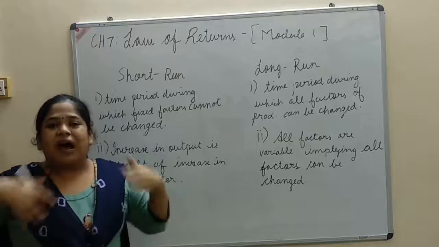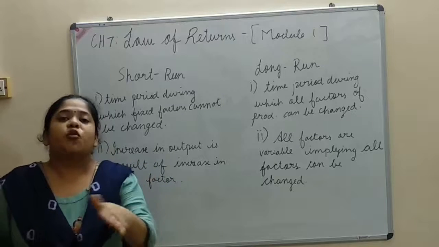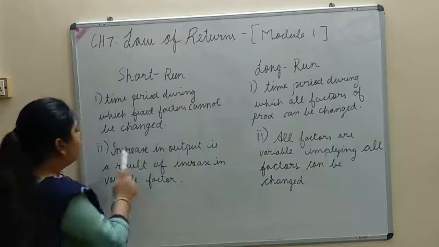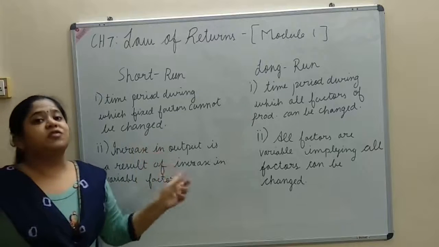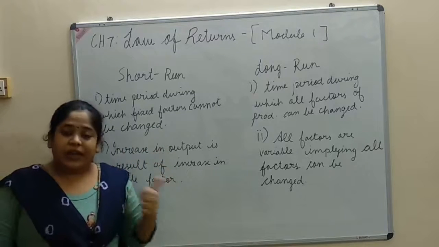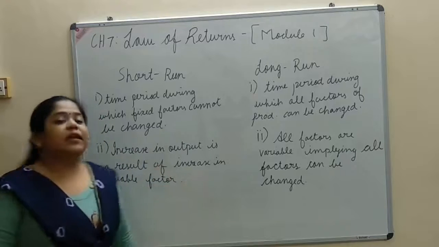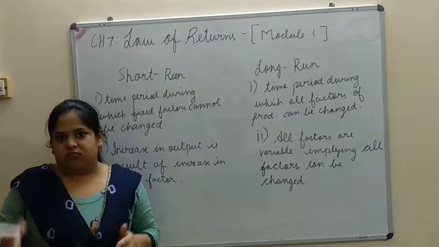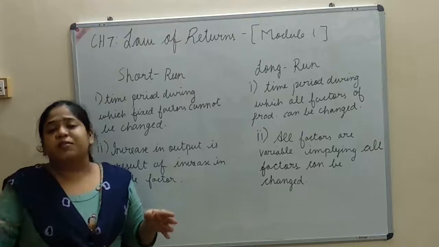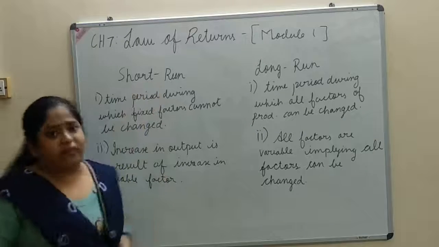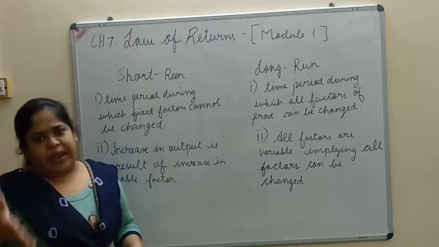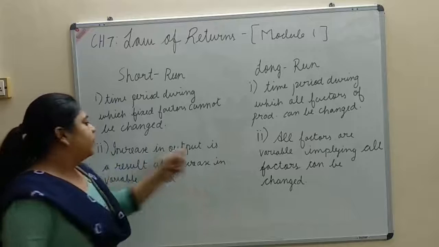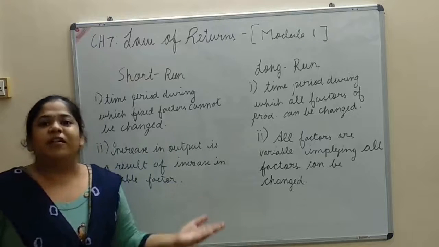I will put more farmers to work on that field so that production increases. So increase in output in case of short run is a result of increase in the variable factor. I cannot change the investment in land, but I can put more farmers in that field to produce more.